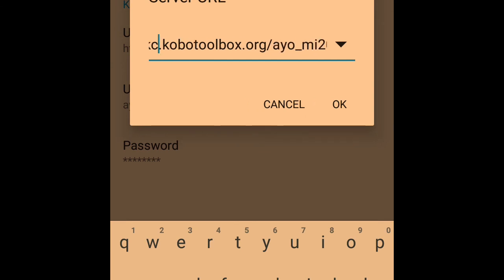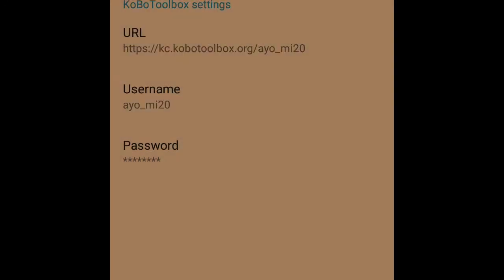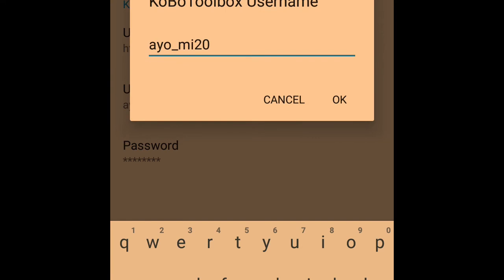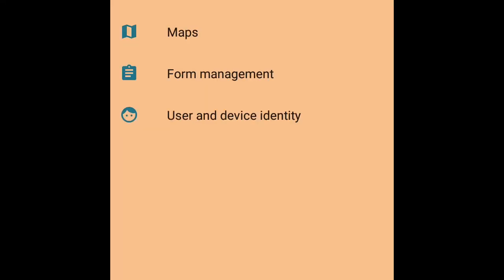Now you're expected to put your username after this slash. So my username is ayo_me20. Of course there'll be something there, you have to remove that and put yours. You also put your username here and put your password here, and then you go back.